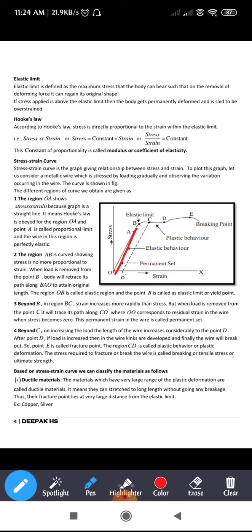Next, let us come to this region AB. Region AB is curved, showing stress is no longer proportional to strain. When the load is removed from point B, the body will retrace its path along BAO to attain its original length. The region OB is called the elastic region, and the point B is called the elastic limit or yield point.